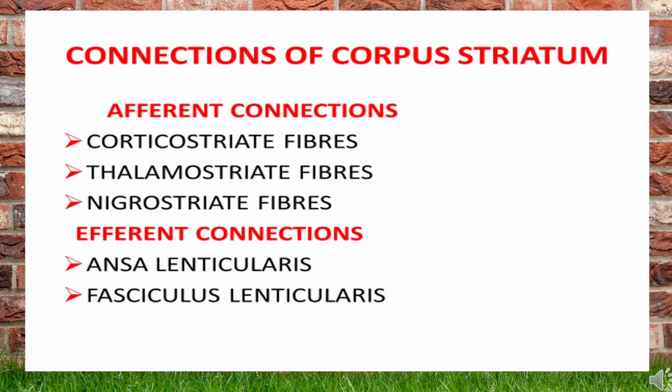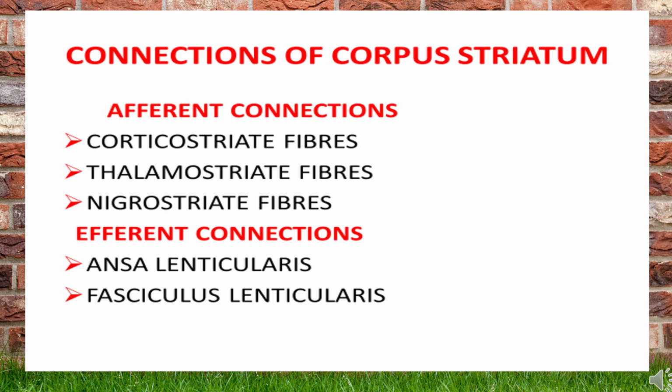The prefrontal, the corpus striatum. While we are studying the pathways in the upcoming slides, the direct pathway and the indirect pathway, before that we should know the names of the afferent and the efferent connections. For simplicity, in the first slide we will be talking about the connection names alone.